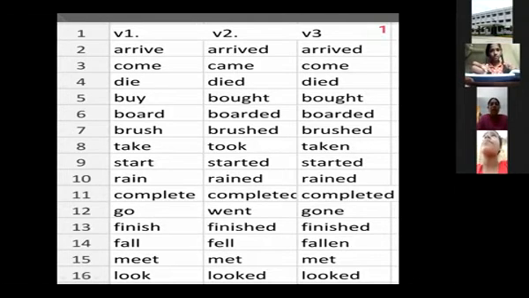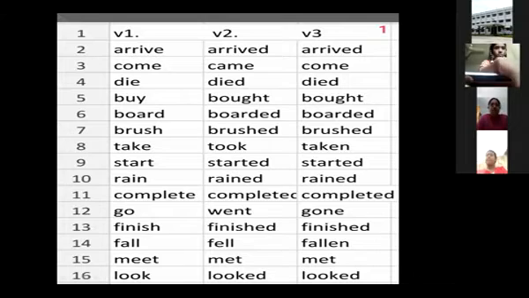If we use both the sentences in simple past tense, then we can't make out which action has completed first. So for that sake, for the first completed action, we use past perfect tense, and for the second completed action, we use simple past tense. Is it clear, students? For the first completed action, which tense we use? Past perfect. For the second completed action, we use simple past tense.